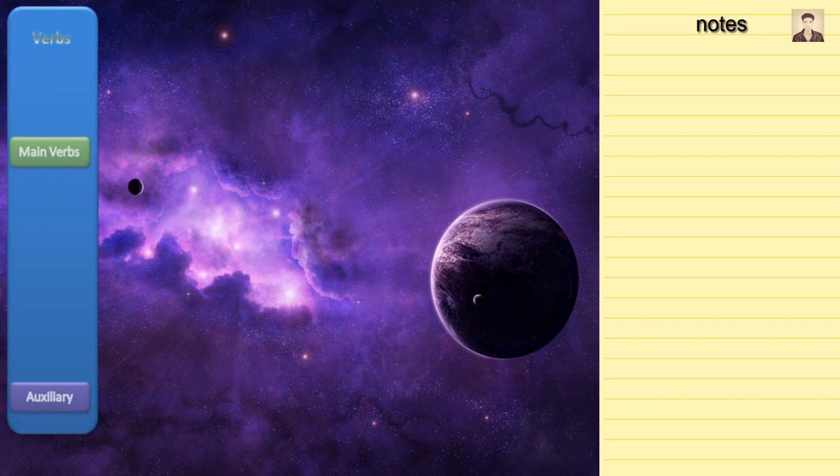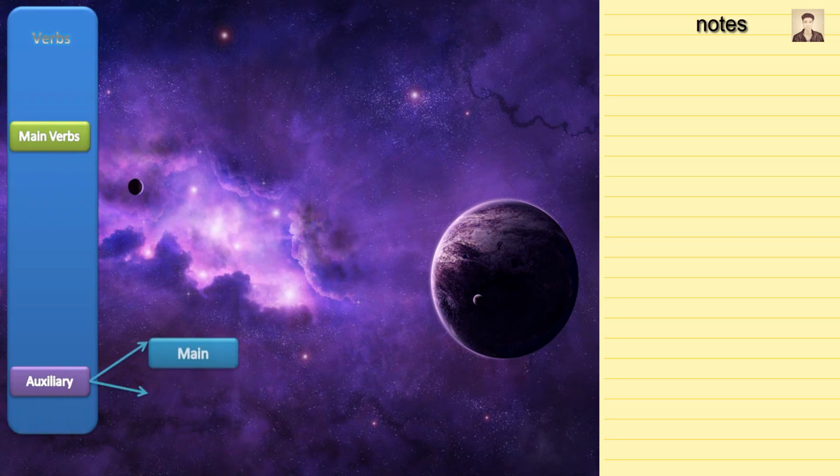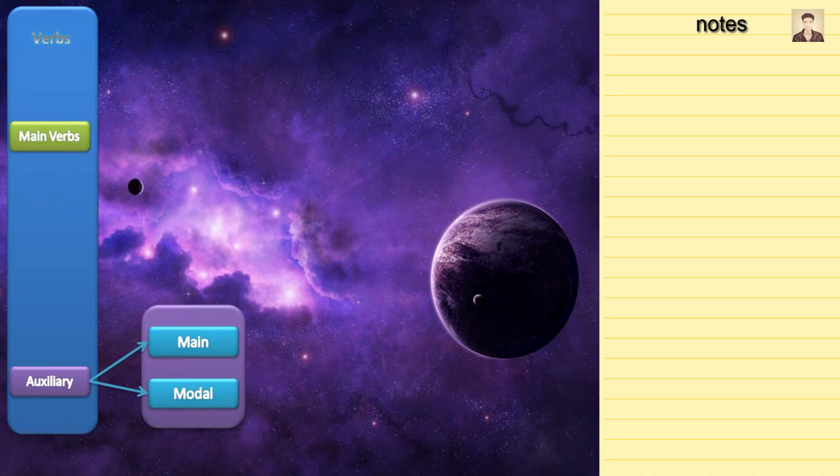Move on now to the verbs. They are divided into two categories, main verbs and auxiliary verbs. Auxiliary verbs are divided itself into two categories: main or primary auxiliary verbs, which are all auxiliaries that we know, do, have, be, things like that, and modal auxiliary verbs, which are all modals that we know, must, should, have to, ought to, and things like that.